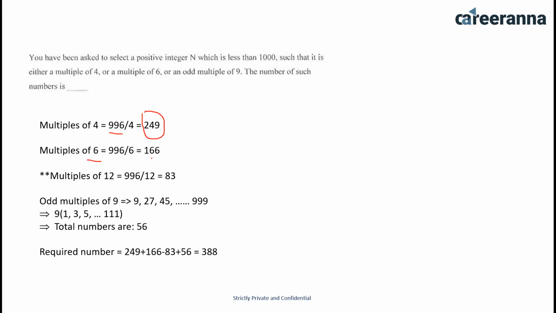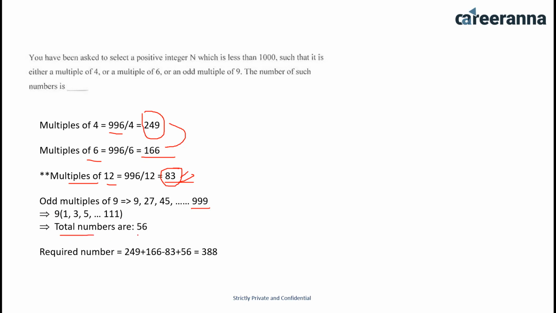So multiples of 12: 996 divided by 12 is 83. So I have to add these two numbers and then subtract 83, because I have counted 83 numbers twice. So odd multiples of 9 should be 9, 27, 45 up to 999. Now I can take 9 common. It would be 1, 3, 5 up to 111. So total numbers would be 56.